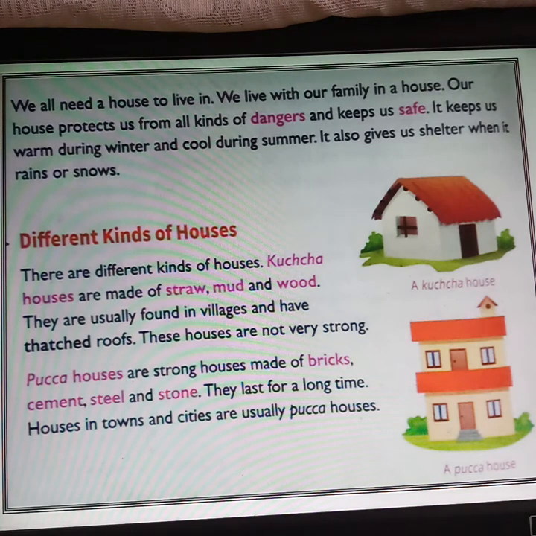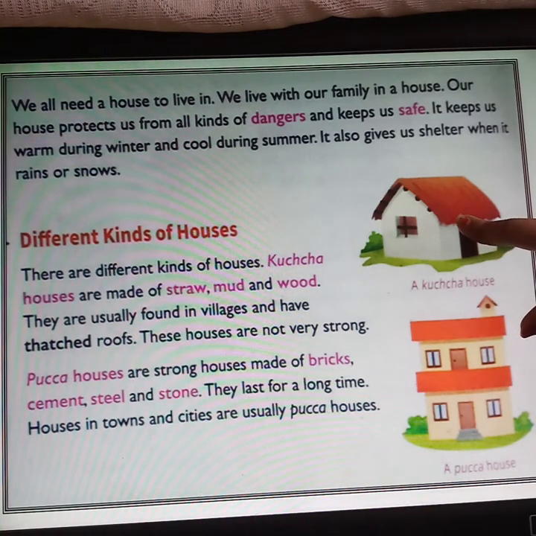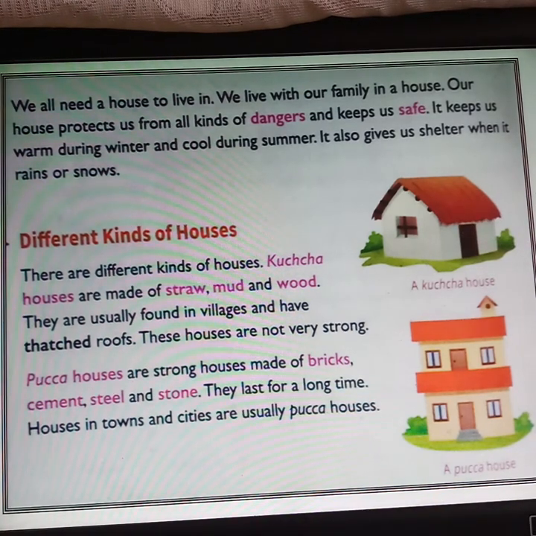Different kinds of houses. There are different kinds of houses. Kacha houses are made of straw, mud and wood. They are usually found in villages and have thatched roofs. See, thatched roofs. These houses are not very strong.